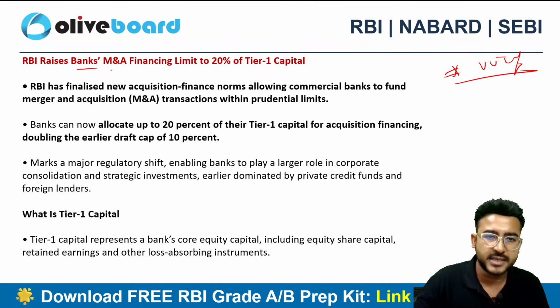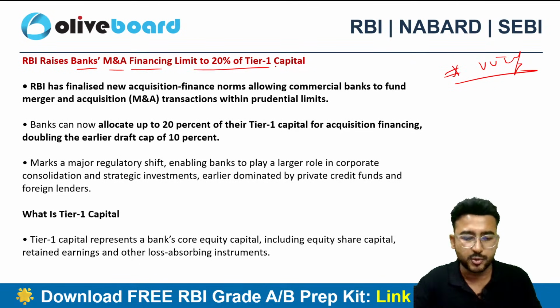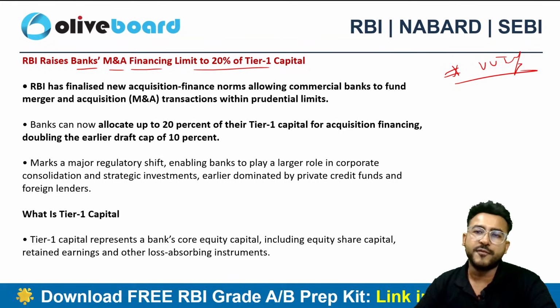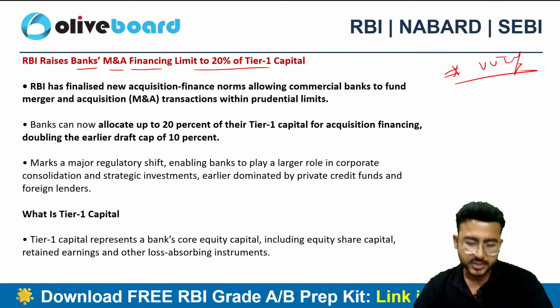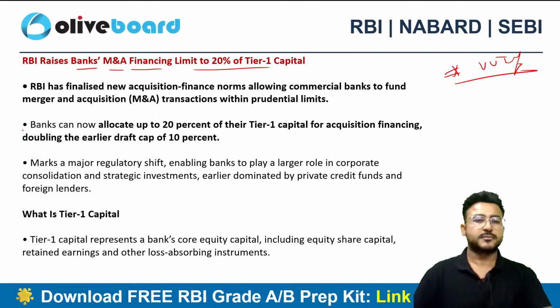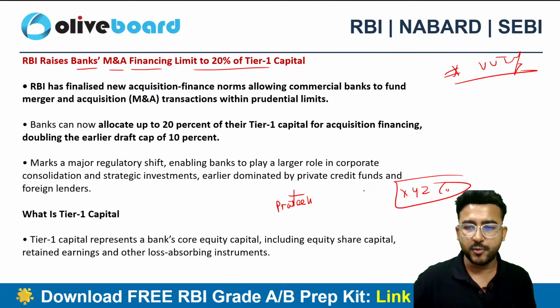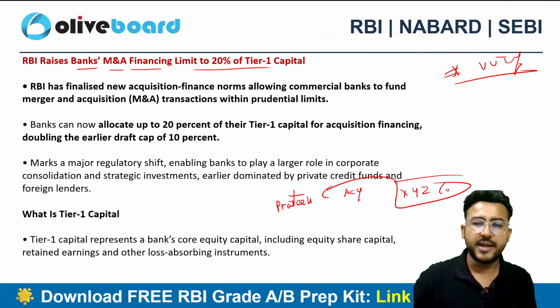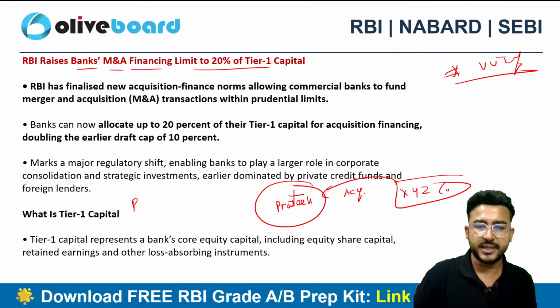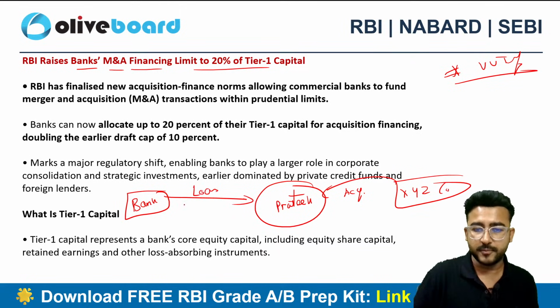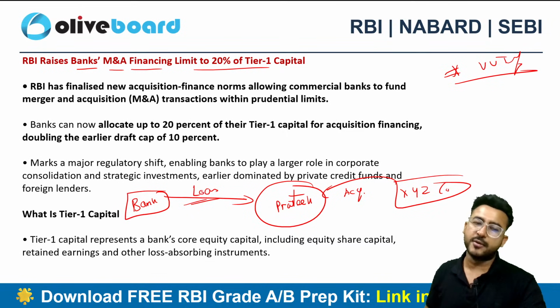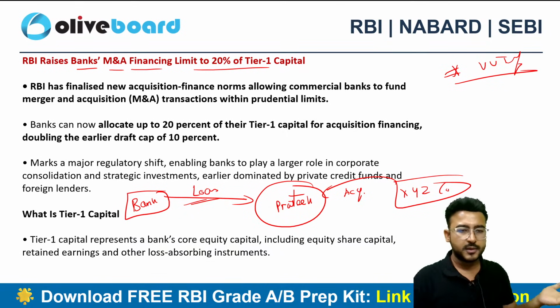RBI increases the bank's merger and acquisition financing limit to 20% of tier 1 capital. Sir, what do you mean by mergers and acquisition? Look, I want to acquire a company. There is a company XYZ Limited. I want to acquire this company, but I don't have adequate funds. What I can do is I can just reach out to the bank. I can connect with the bank and I can take a loan for acquisition purpose.